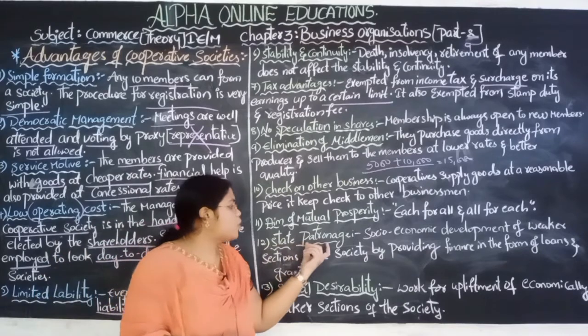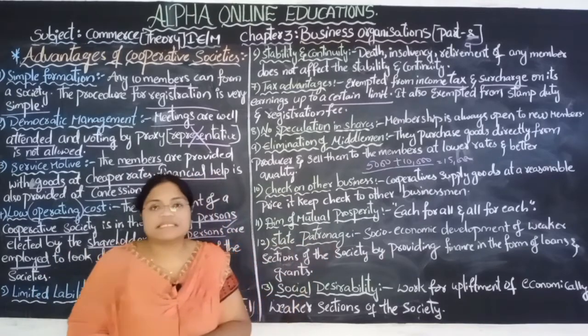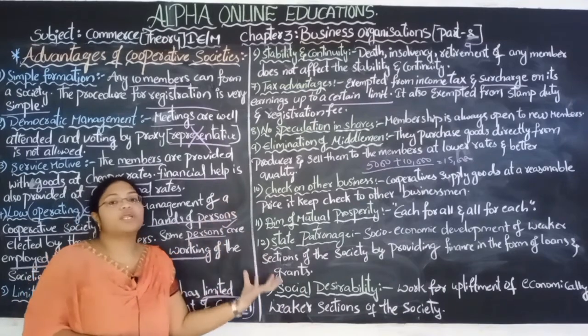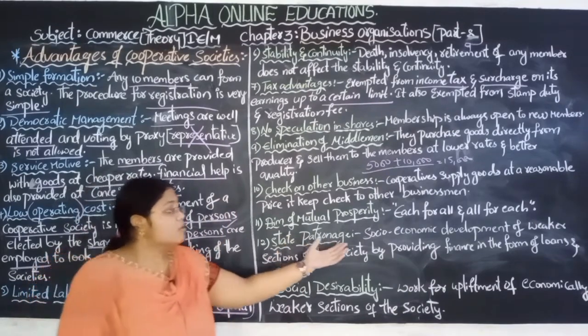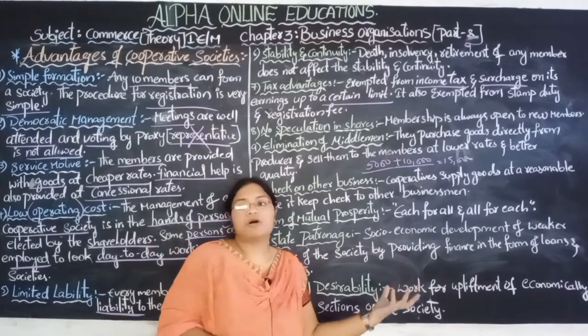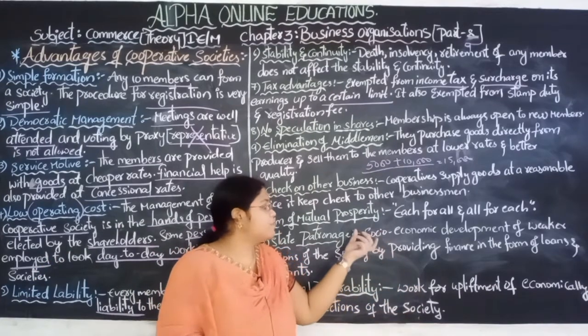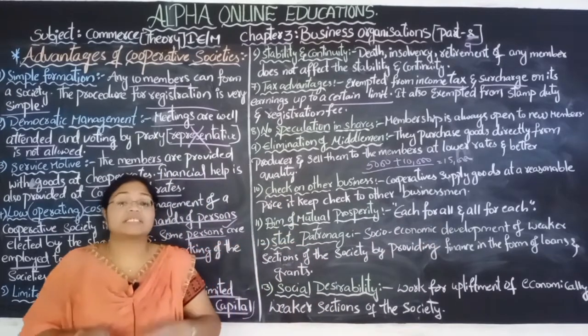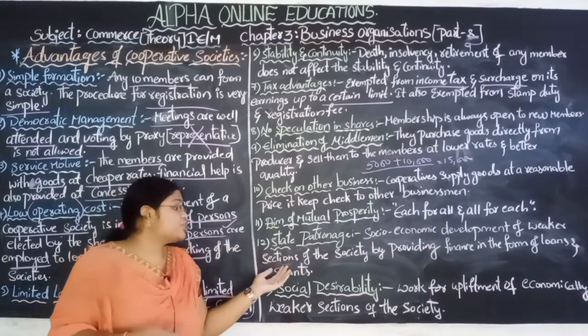State patronage. Patronage means sponsor. The state government will sponsor these types of cooperative societies. Why are they sponsoring? In order to bring socio-economic development in the backward areas or the weaker sections of the society.